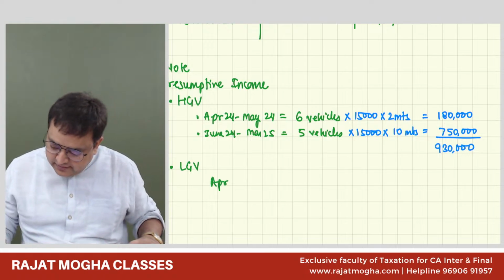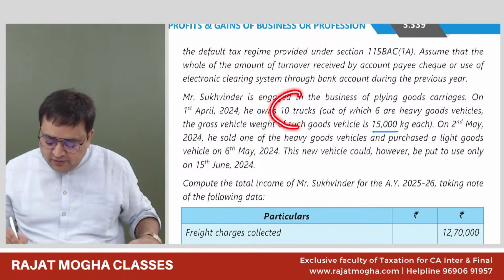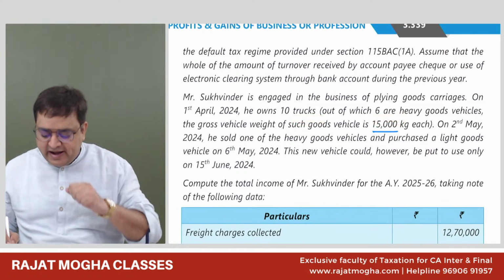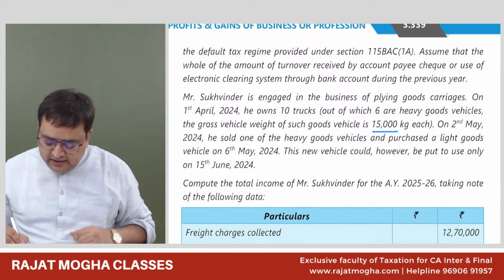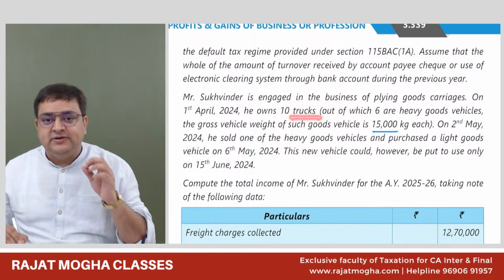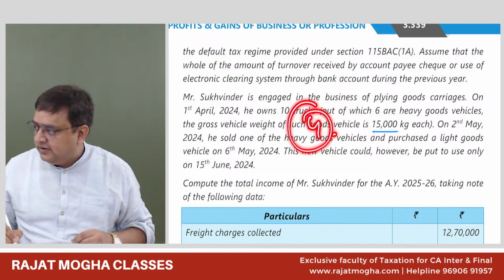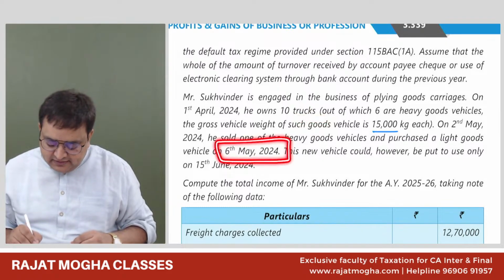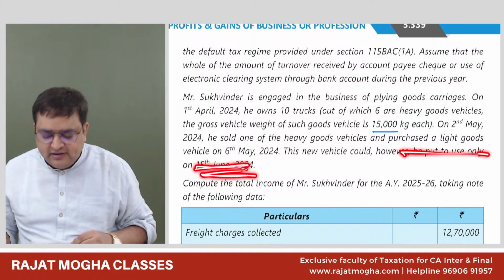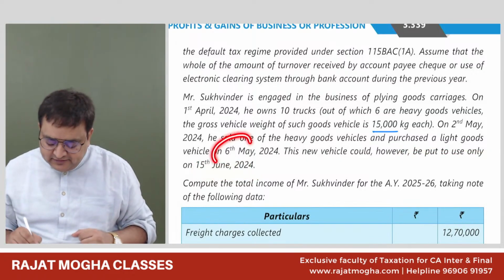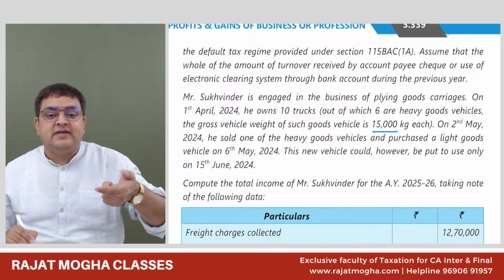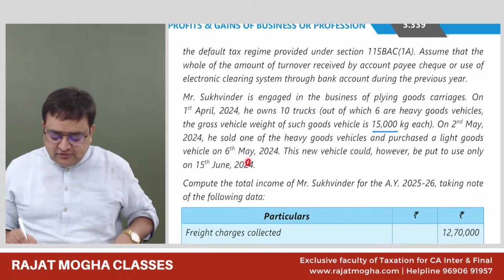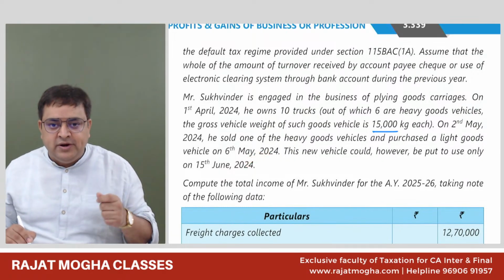See, in April, it is given to us that he was having 10 trucks, out of which 6 were heavy. So it means 4 were light in the month of April. And then in the month of May, what happened? I'm talking about just light goods vehicle. So he was having 4 in the month of April. Then he purchased it on 6th of May. We don't have to take this June, it is just confusing us. From 6th of May, he purchased it, so the change has happened from May itself, because we will include it in the month of May.